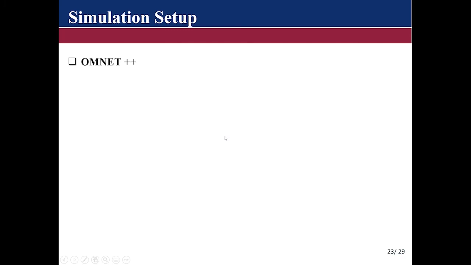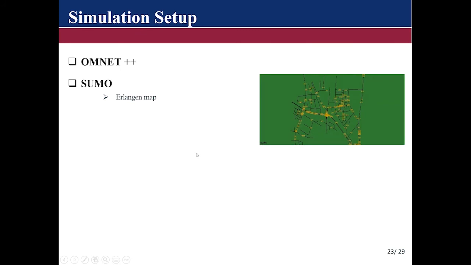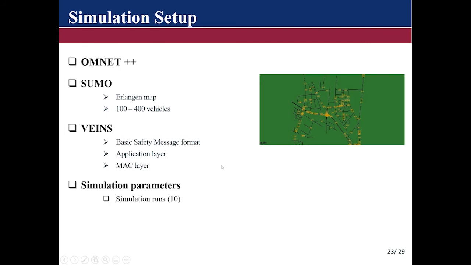In performing our simulation, we first made use of OMNeT++ as our network simulator, SUMO as our traffic simulator, and we simulated the Inlagging map. We generated from 100 to 400 vehicles to have a varying traffic or congestion scenario, and we made use of VEINS, where we conform to the basic safety message format. We modified the application layer to implement our omission strategy and the MAC layer to implement our transmission power strategy, and we performed 10 simulation runs.